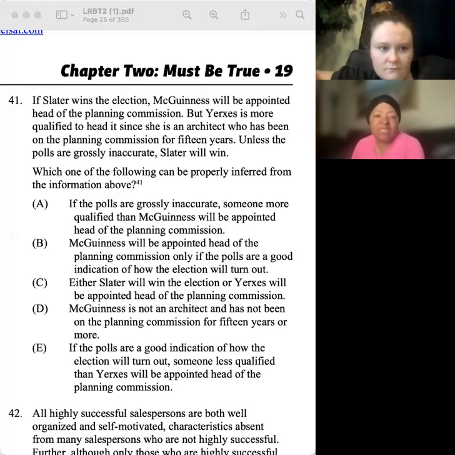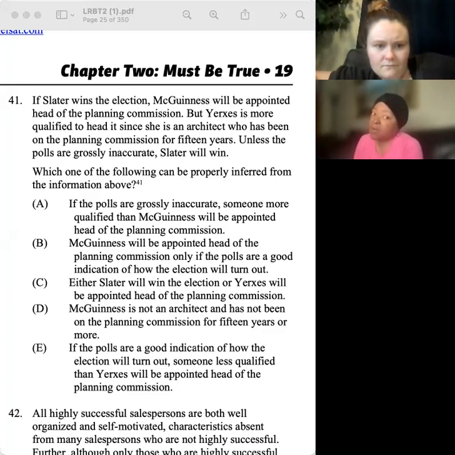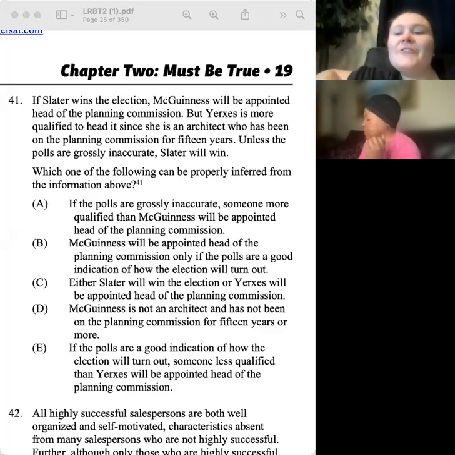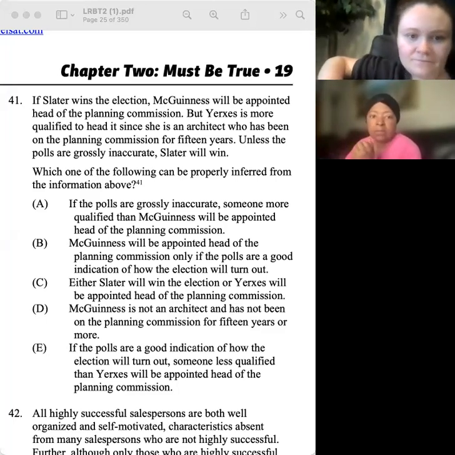Okay, if Slater wins the election, McGinnis will be appointed head of the Planning Commission. But Urick's why is more qualified to head it since she is an architect who has been on the Planning Commission for 15 years. Unless the polls are grossly inaccurate, Slater will win. So this is a great one to practice diagramming on. Okay. So what is our first conditional statement here?